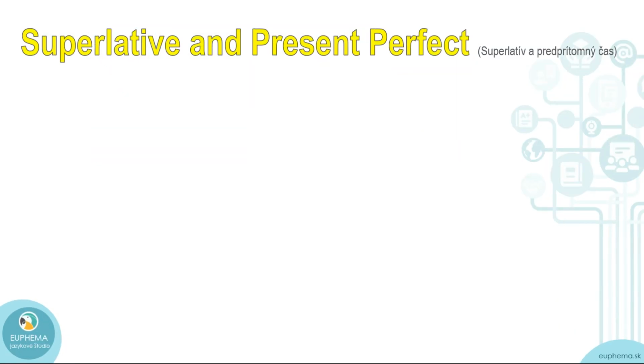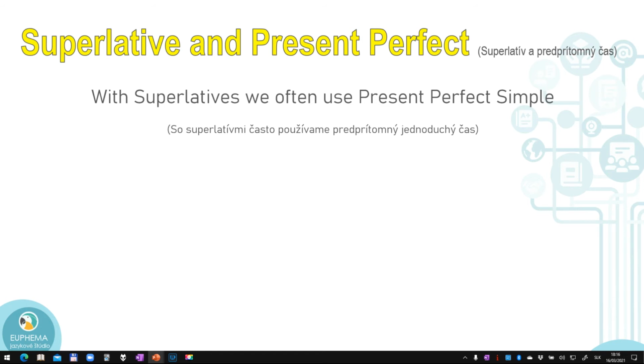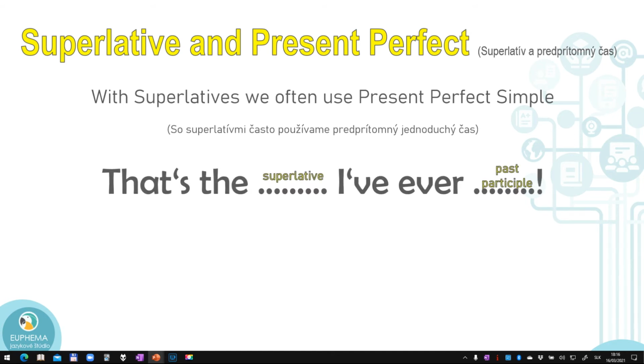Now, let's talk about superlative and present perfect. With superlatives, we often use present perfect simple. And here is how it's usually used. Like that. That's the I've ever. So in the first blank, you should use this superlative. For example, that's the biggest castle I've ever seen. Okay, so that's the biggest castle.